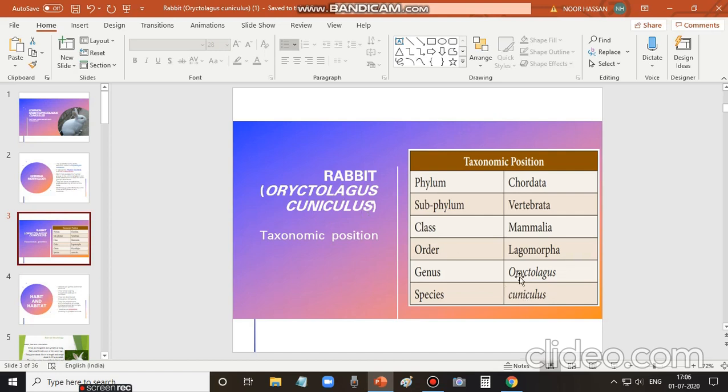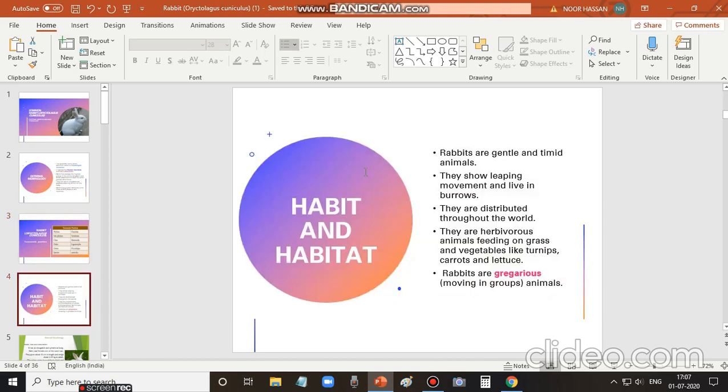So genus and species. Something you have to remember, which I explained while we were talking about the leech: the first letter of the genus must be a capital letter, and the species name must be in small letters. So this is the taxonomic position. We shall move on to the next one.